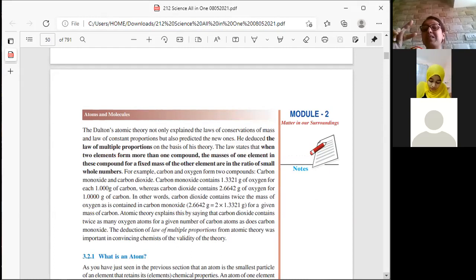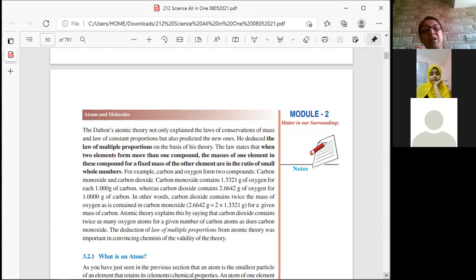Do you understand? That means it's twice. Dioxide is 2 times, monoxide is 1 time. But the ratio is fixed. The ratio does not change. You can see 1.3321 grams of oxygen will become double if we talk about dioxide. Do you get me?